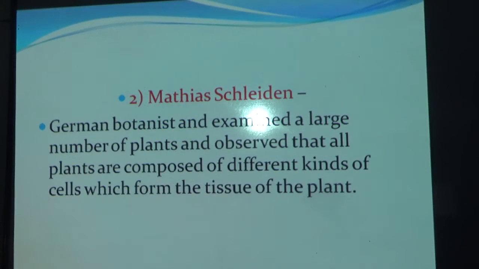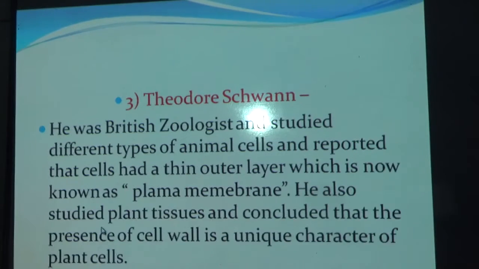The second scientist is Matthias Schleiden. आपको श्लाइडन का नाम आता है तो उसके साथ आपको श्वान का भी नाम आता है और आपको पता है ये दोनों ने मिलकर सेल थ्योरी दी थी. लेकिन हम लोग पहले सेपरेट देखते हैं इन लोगों ने क्या किया. This is a German botanist and examined a large number of plants and observed that all plants are composed of different kinds of cells which form the tissue of the plant. So plants contain different types of cells. This concept is given by Schleiden.